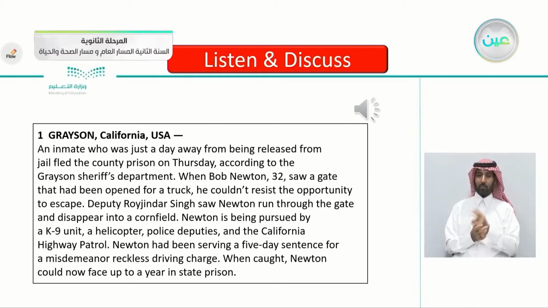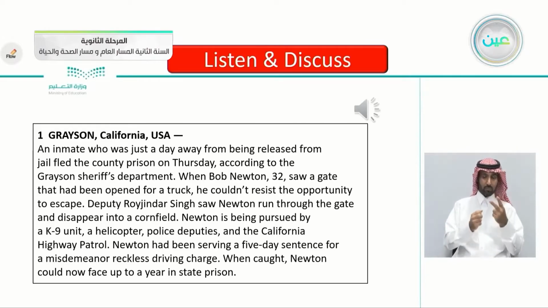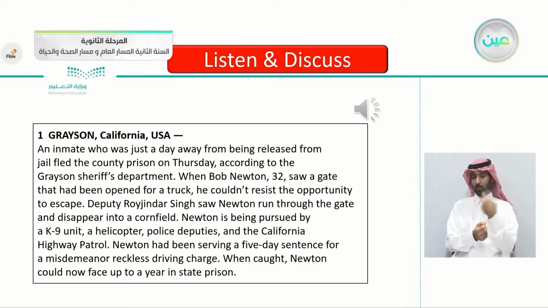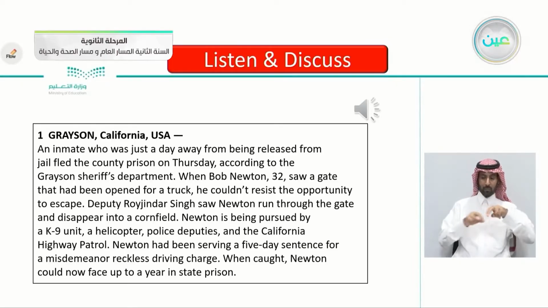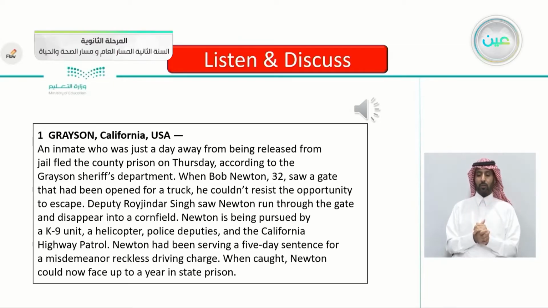Deputy Royjinder Singh saw Newton run through the gate and disappear into a cornfield. Newton is being pursued by a K-9 unit, a helicopter, police deputies, and the California Highway Patrol. Newton had been serving a 5-day sentence for a misdemeanor reckless driving charge. When caught, Newton could now face up to a year in state prison.